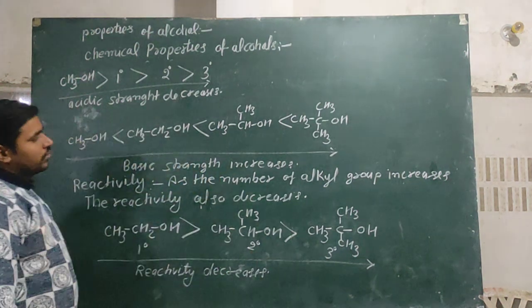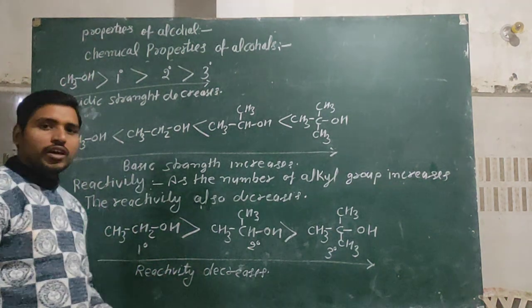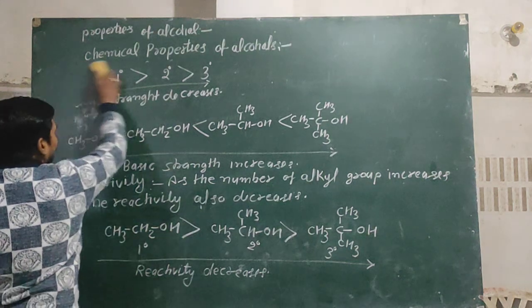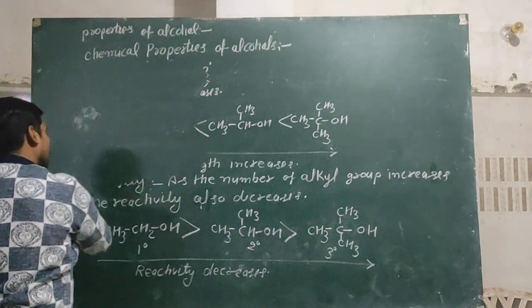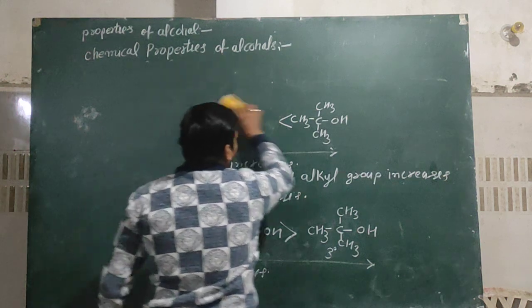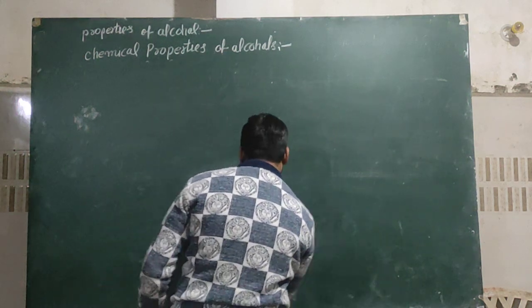Okay, you can write it and also explain different type of behavior of alcohol. Our second property depends upon the C-O bond.